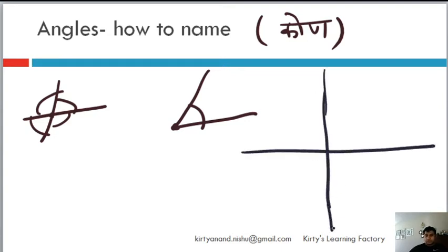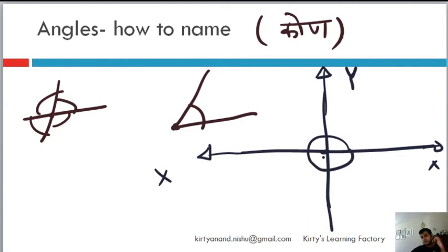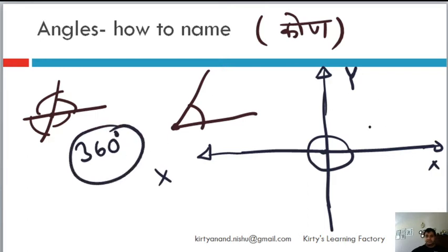Let me just draw this. Let's call it the x-axis. So the x-axis is generally considered to be a line which is horizontal, and the y-axis is the line considered to be vertical in a plane. It is only from the perspective of understanding angles. Now if you do a full rotation around a point, the entire measure of the angle is 360 degrees.